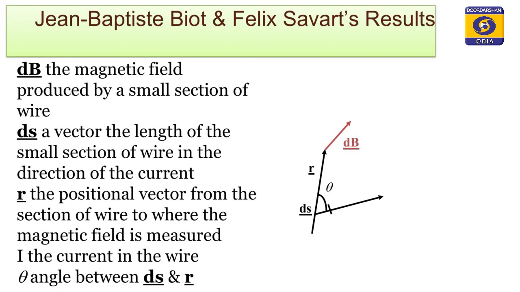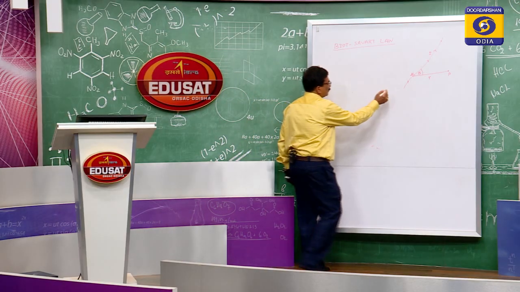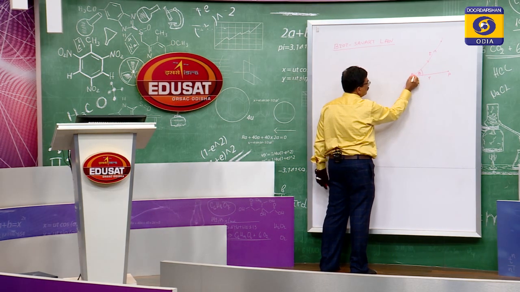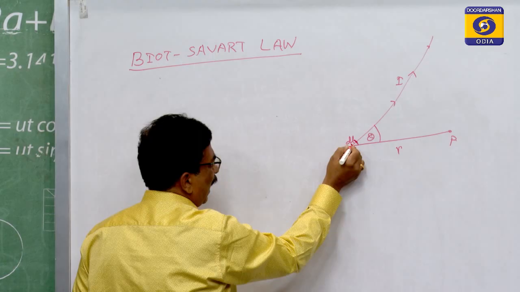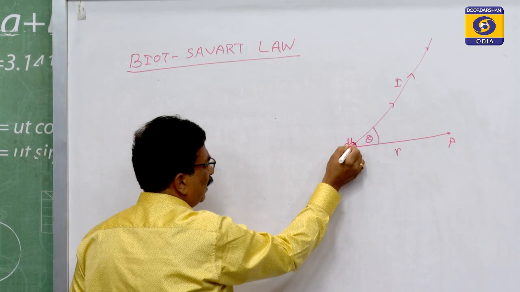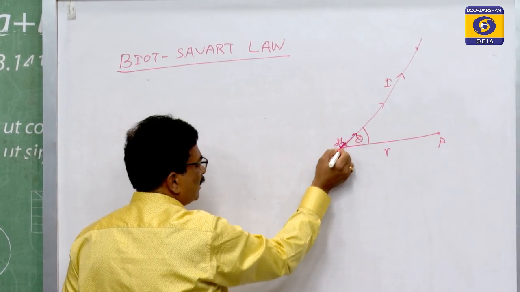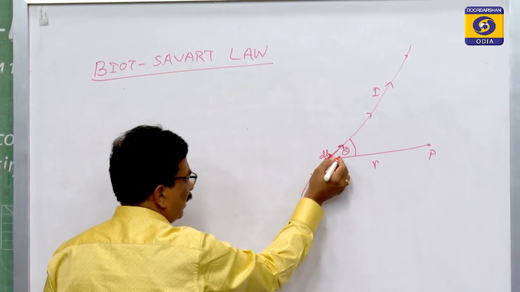If this is a conductor of length L, out of which we have taken a small element dl, and the direction of the current along it is the dl vector, this is the small vector element.